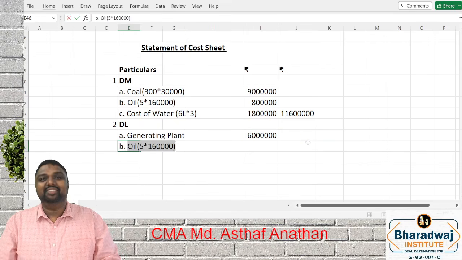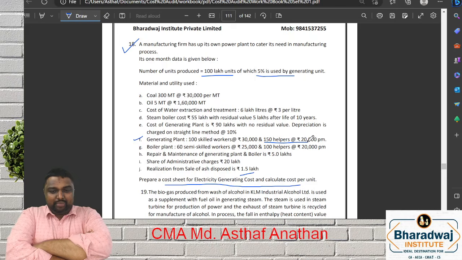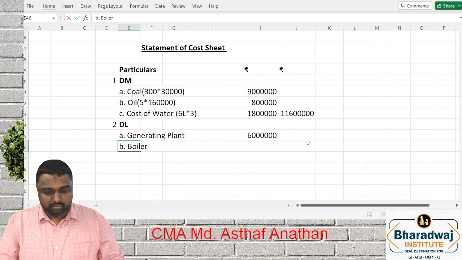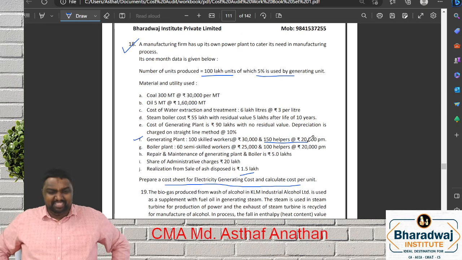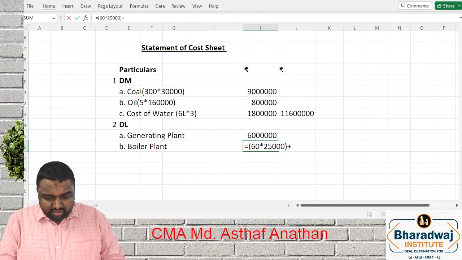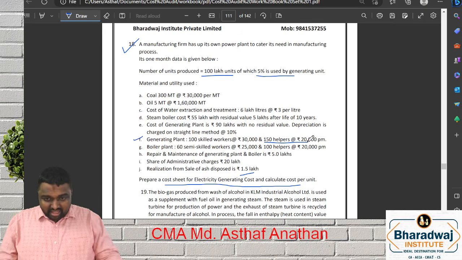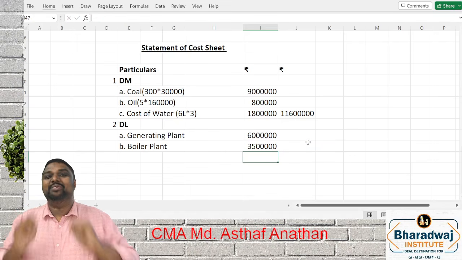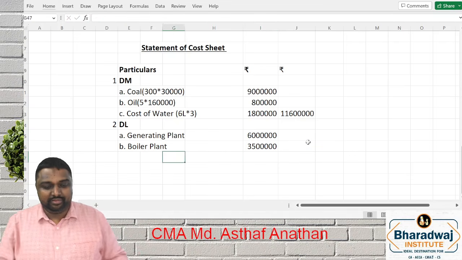After the generating plant, next is the boiler plant. How many employees are in the boiler plant? 60 into 25,000 plus 100 into 20,000. Hope all of you are clear.